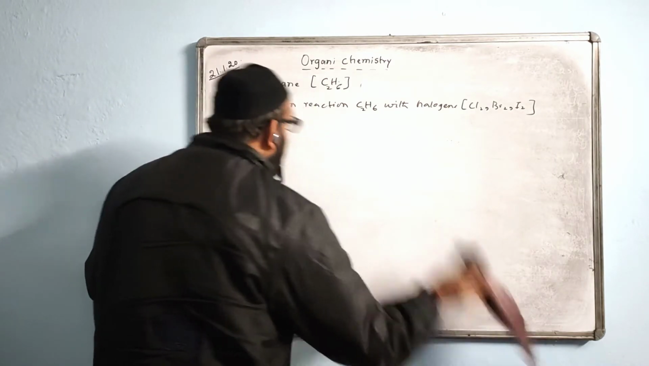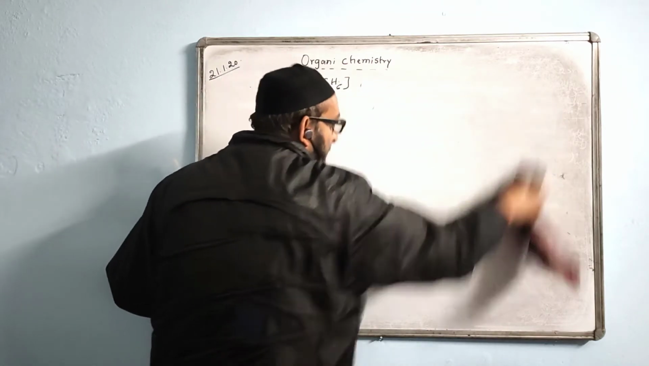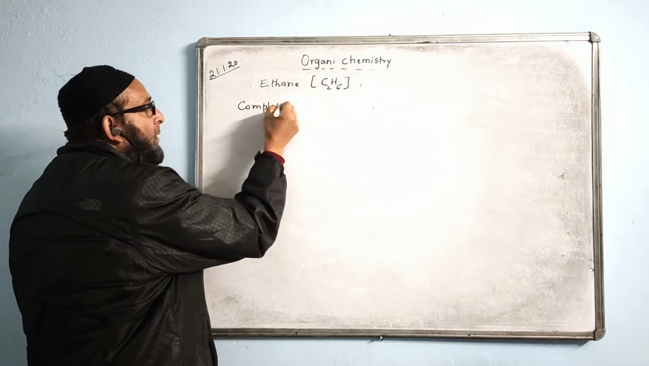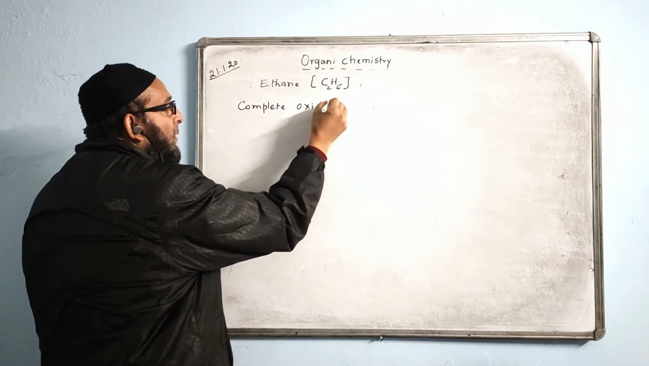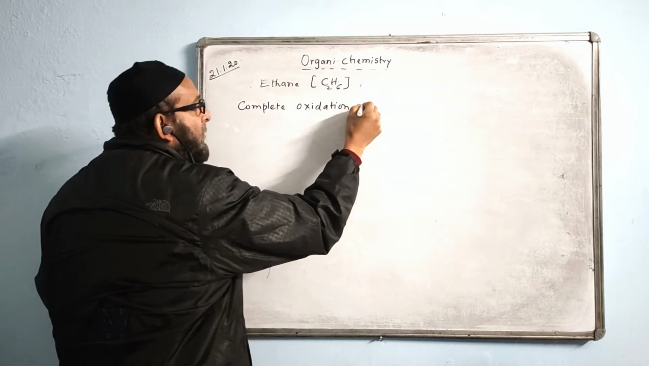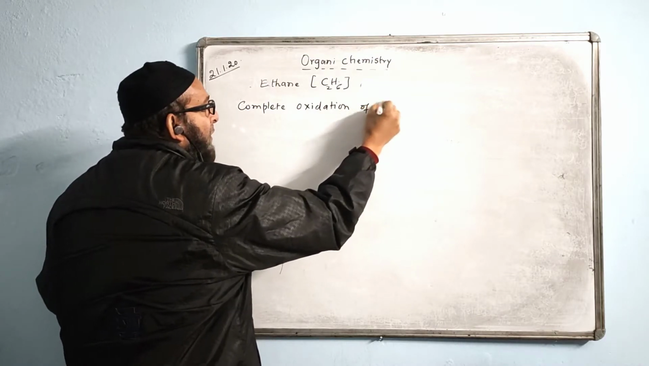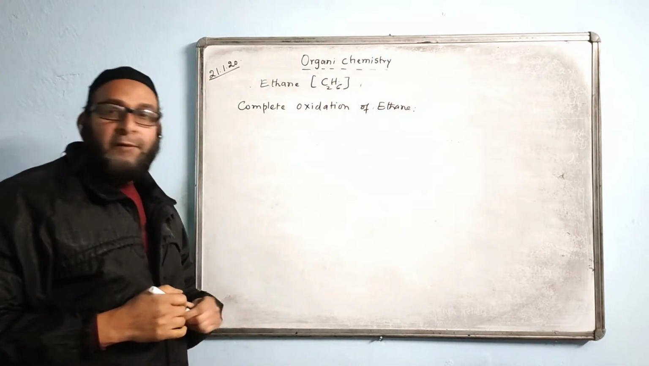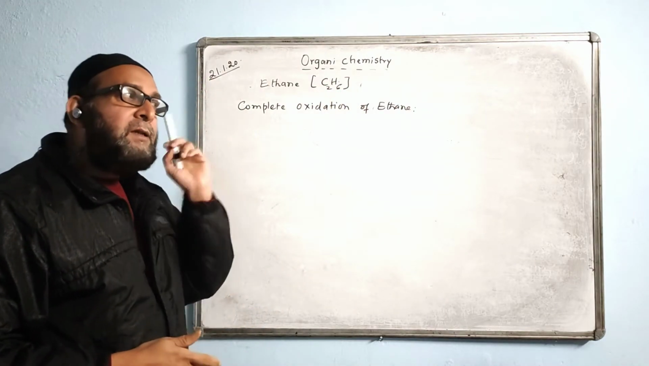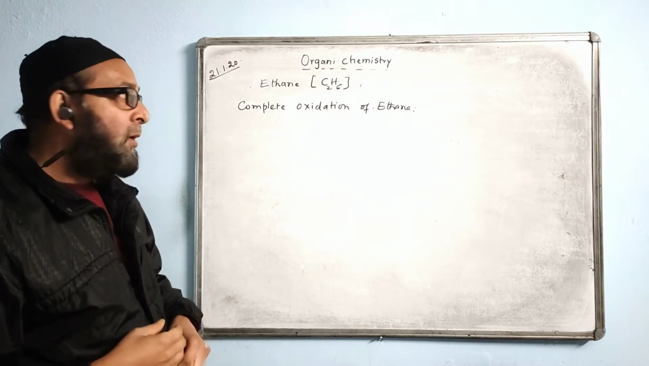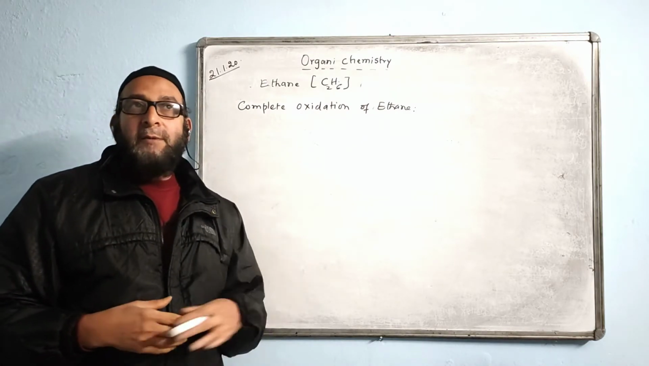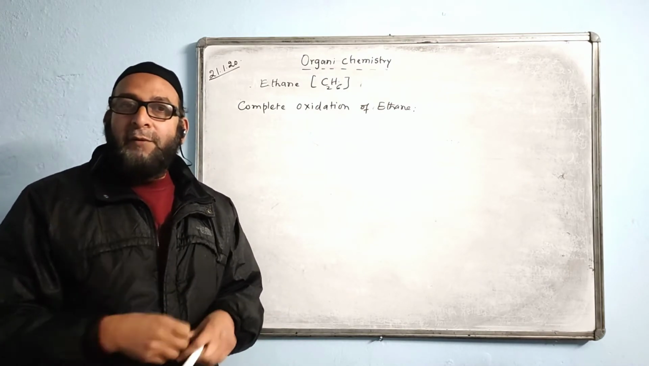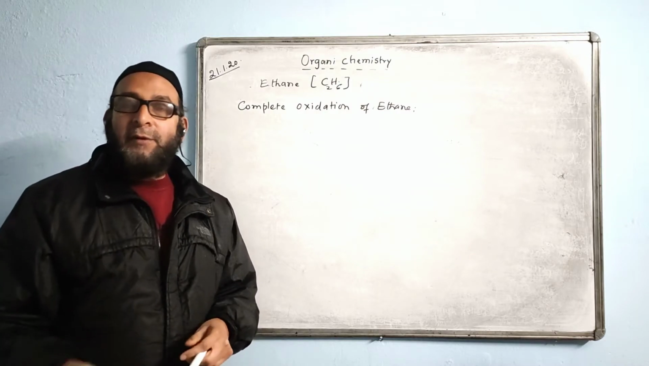Next one is complete oxidation of ethane. We already have it in the copy. Oxidation of ethane gas. Ethane also is a hydrocarbon. When you burn it in excess of air, it will give CO2 and H2O. One thing just keep in mind, probably they will not ask you. Complete oxidation time we use excess of air. Incomplete oxidation time we use limited supply of air, and it can be very limited supply of air also.